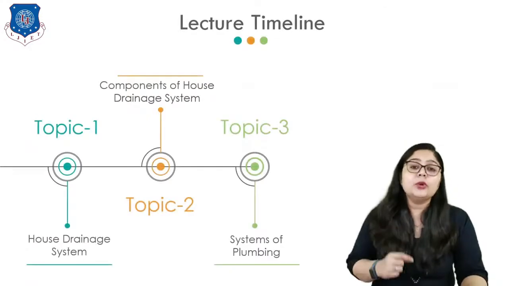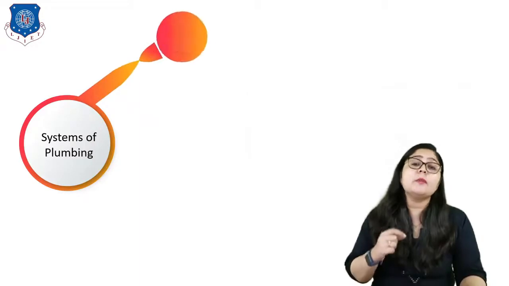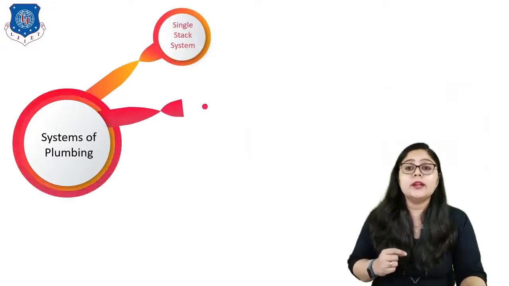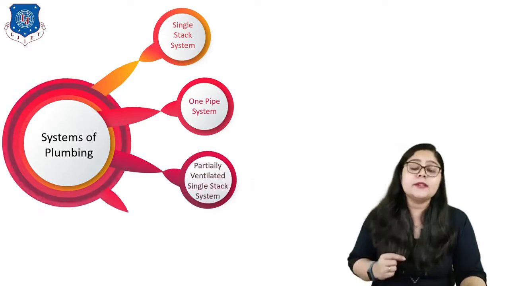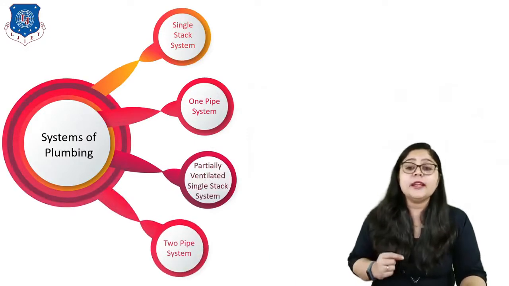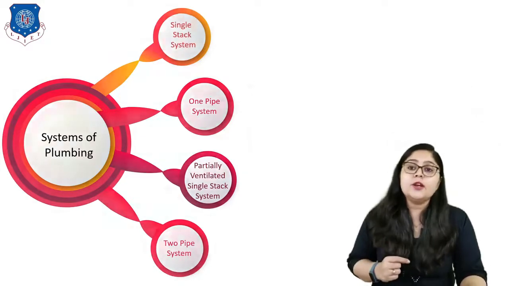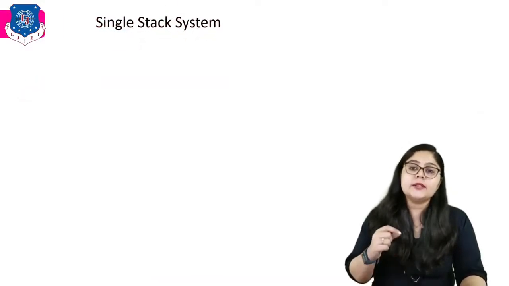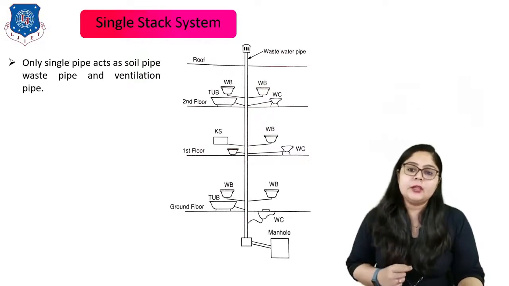Now let us move to the next topic, which is systems of plumbing. For the system of plumbing, we are going to understand first the single stack system, then the one pipe system, then the partially ventilated single stack system, and lastly the two pipe system, right? Let us begin with the single stack system. Here only a single pipe acts as soil pipe, waste pipe and ventilation pipe, which is clearly shown in this figure that one single pipe is there, right?